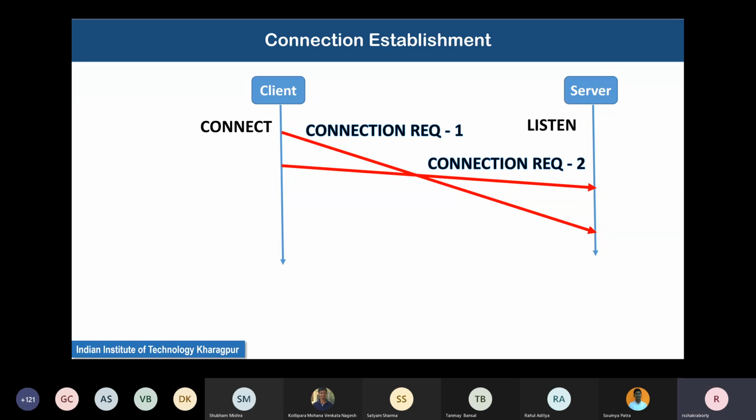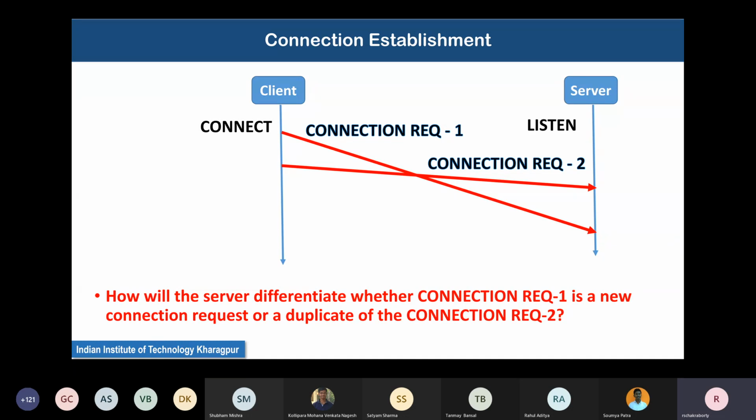One is to kill off old segments, and the second is to somehow identify what segment corresponds to what state of the connection by giving identifiers to every segment, so that you do not get fooled about any new segments coming in, whether this is a new connection request or an old connection request which is delayed. Now we will discuss these two solutions in detail. Both are used in practice and both of them we will discuss.